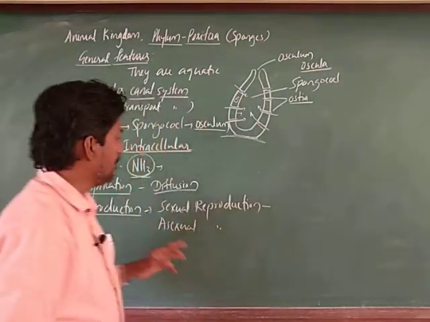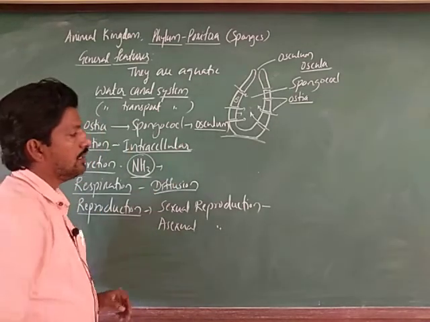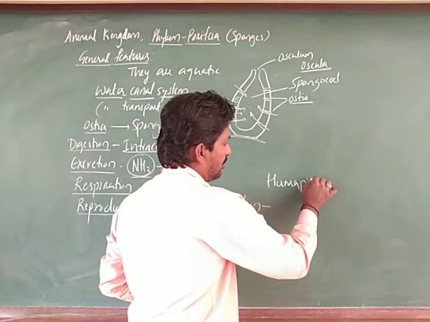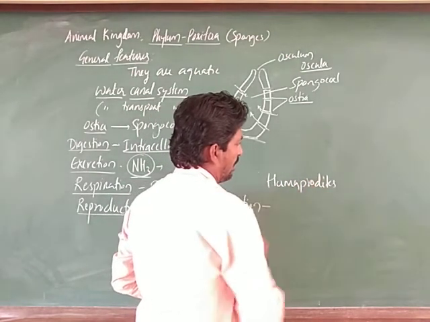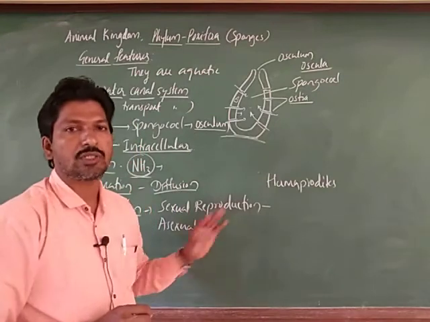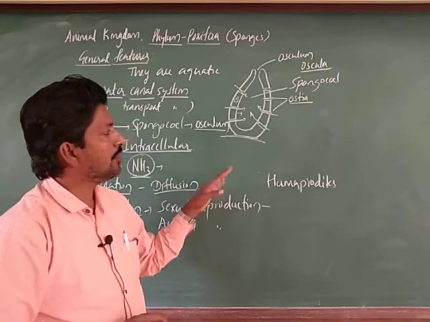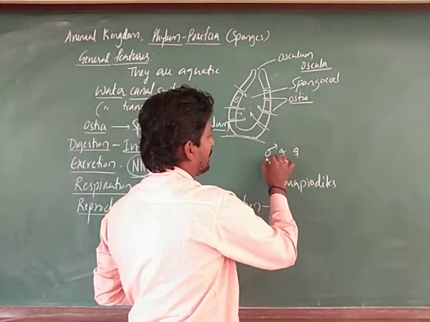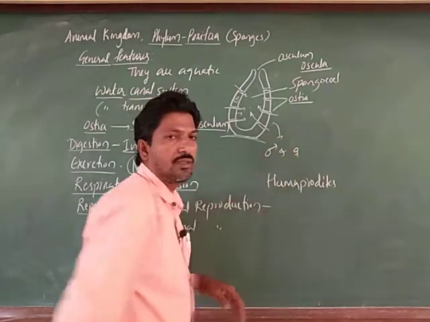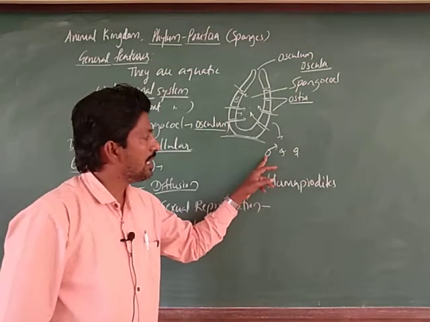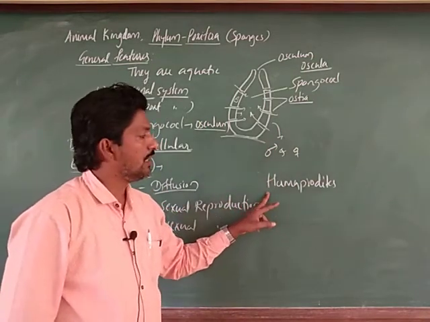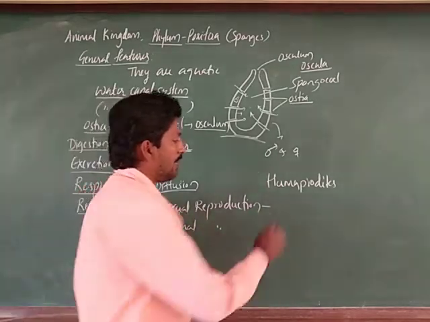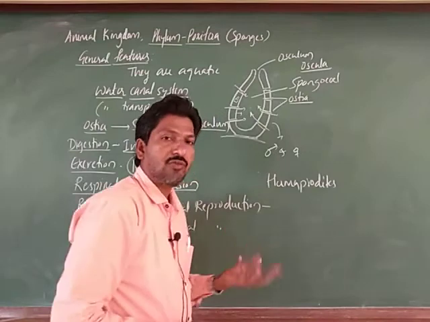See, these poriferans are called hermaphrodites. Hermaphrodites means the sexes are not separate, because both male and female gametes are produced by the same animal. The same animal can produce the male and female gametes. That is why they are called hermaphrodites, right. So here sexual reproduction is done by formation and fusion of gametes.